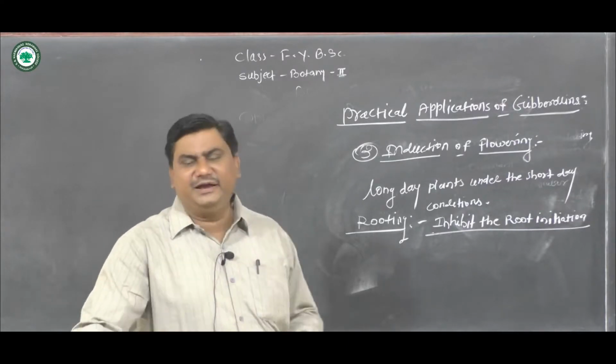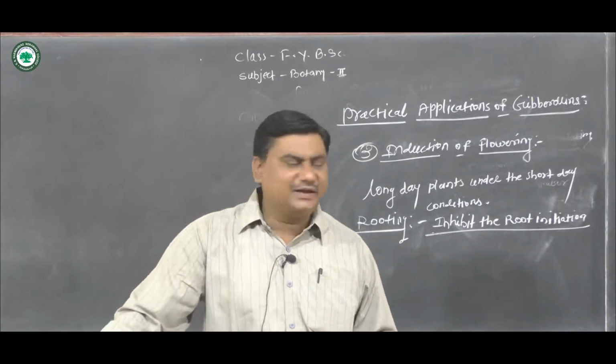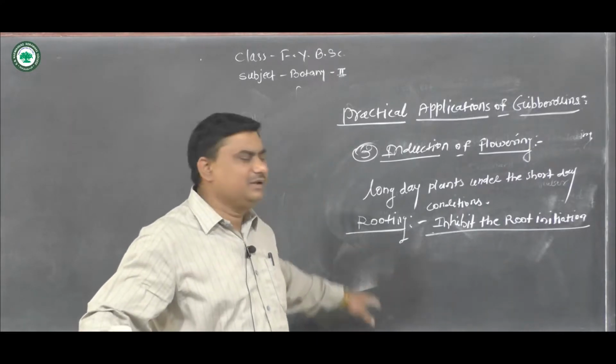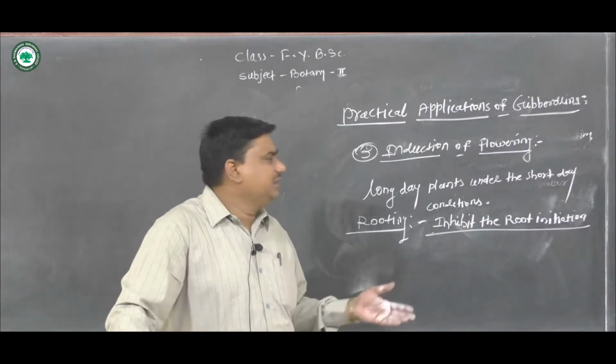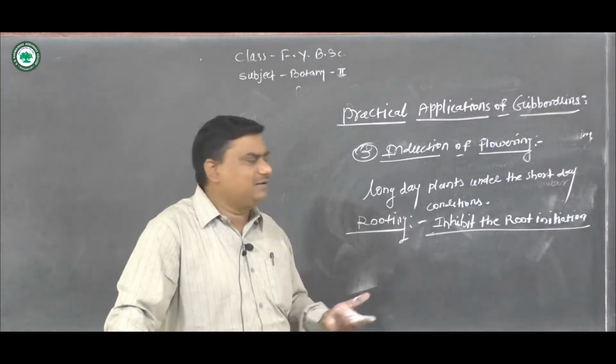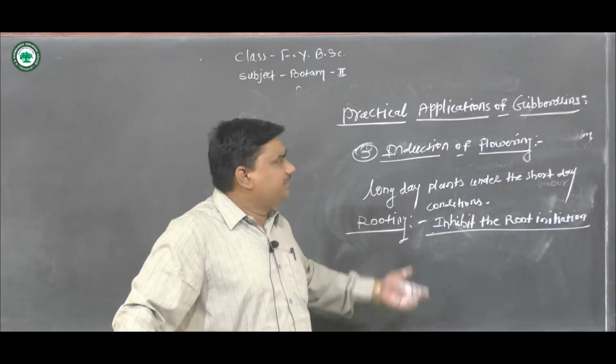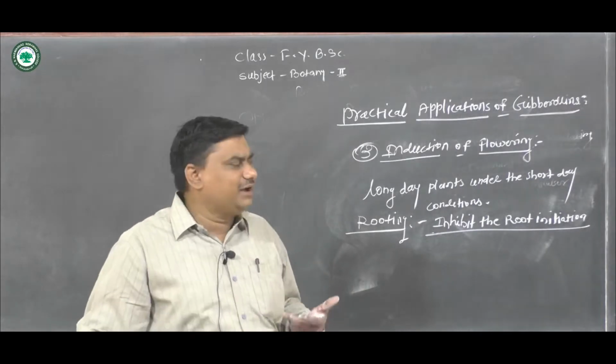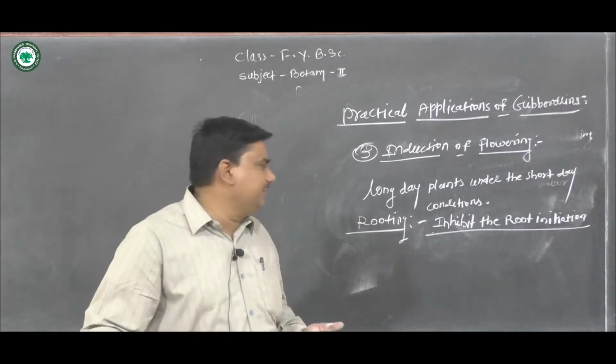Then there are again many practical applications of gibberellic acid. As I told you, stem elongation is one, promoting extraordinary elongation of the stem.